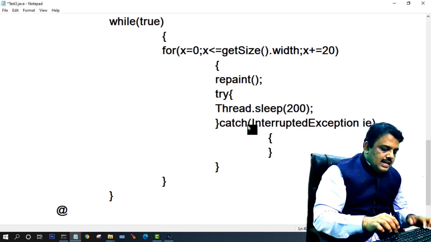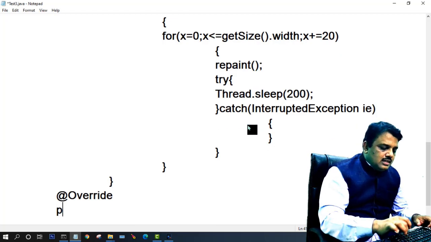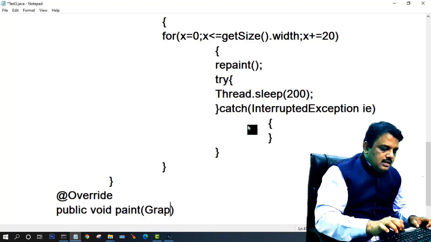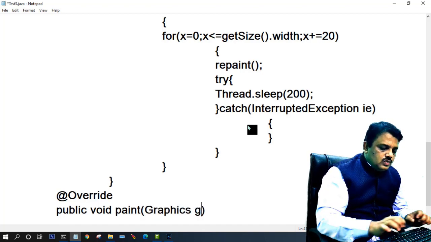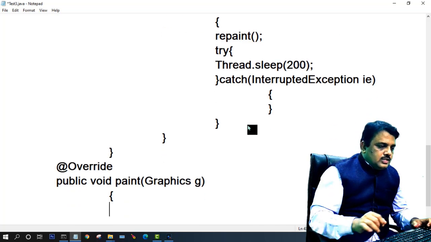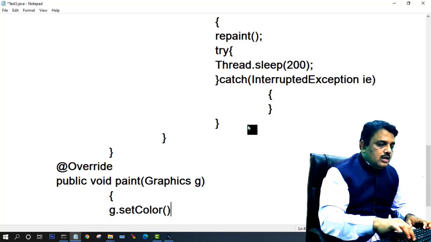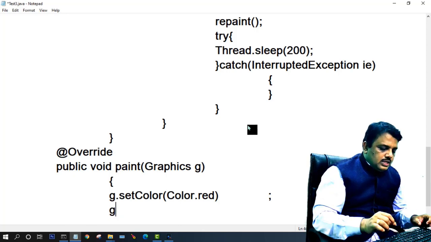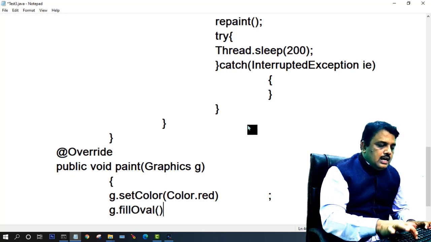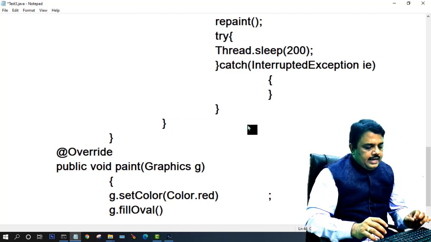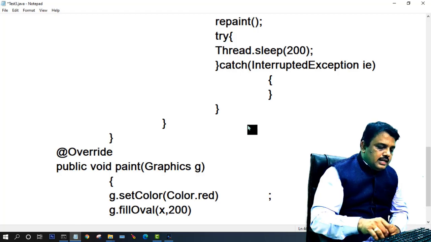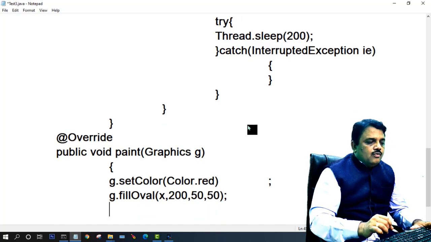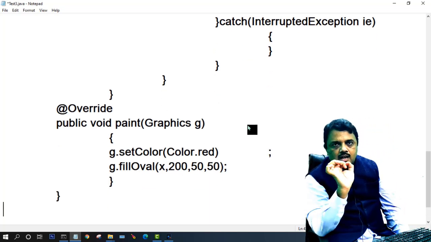I just override the last method. Here you see, what is the method? public void paint, which takes a Graphics parameter. What is my next job? I write g.setColor(Color.red), the graphics color is red, then g.fillOval. I give the x coordinate, the y coordinate is 200, the width is 50, and the height is 50. When width and height are the same, is it a circle or an oval?